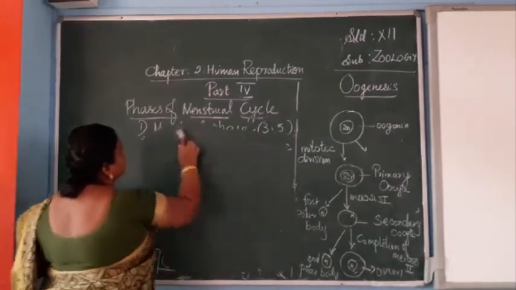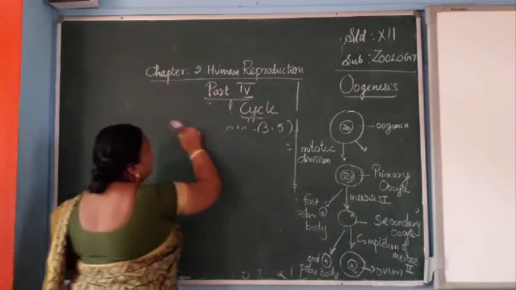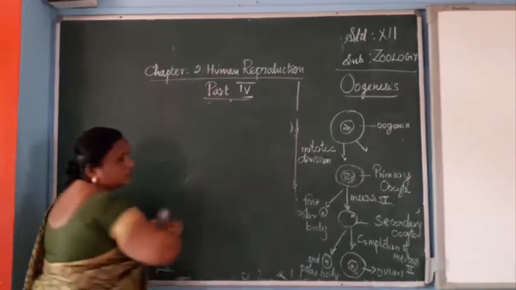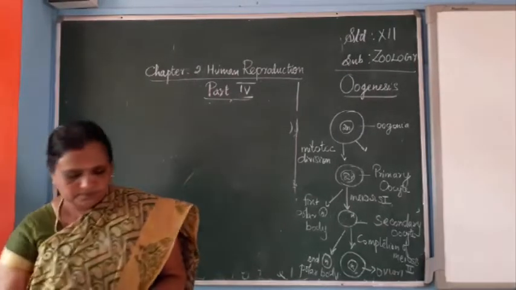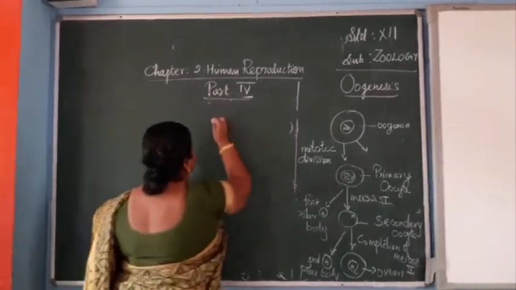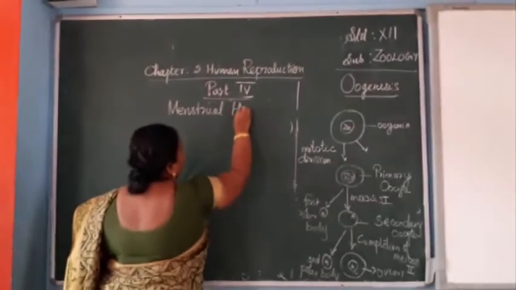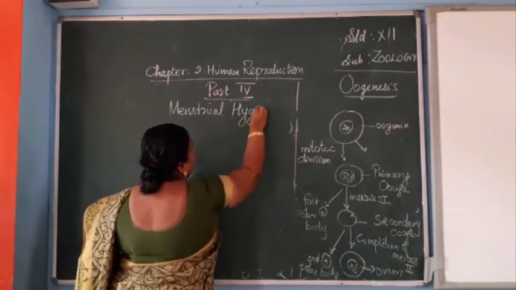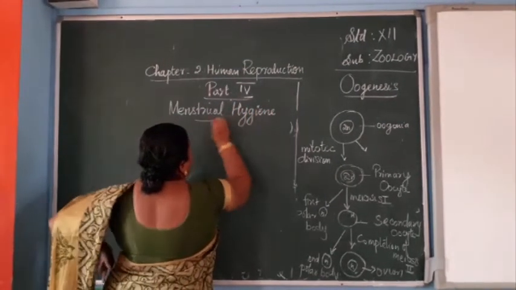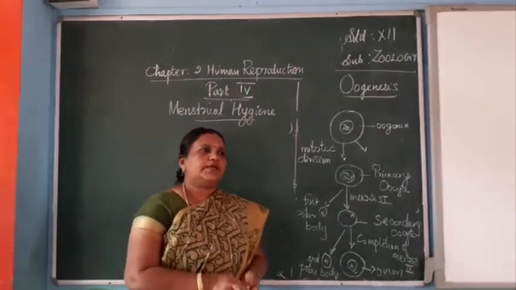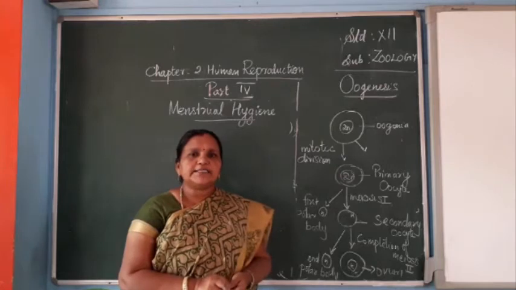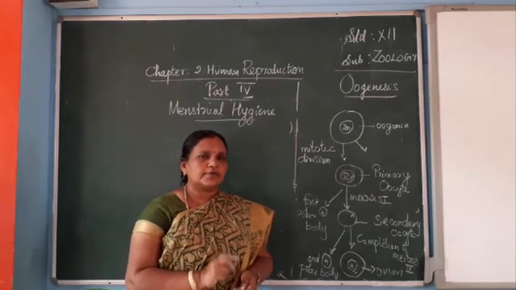Next we can pass on to menstrual hygiene. During the menstrual cycle, we have to follow hygienic ways.